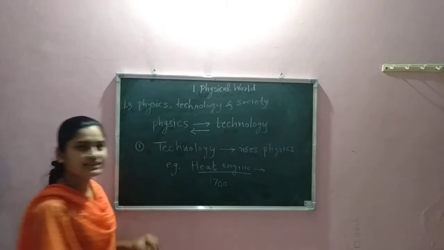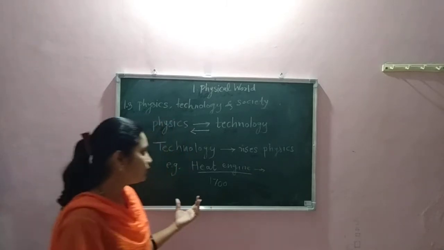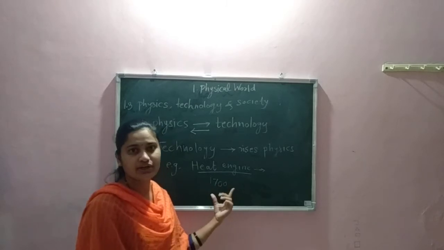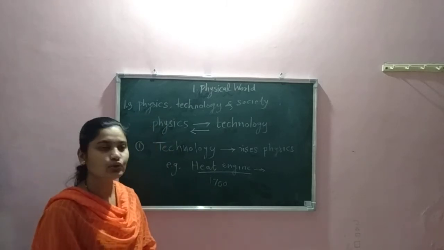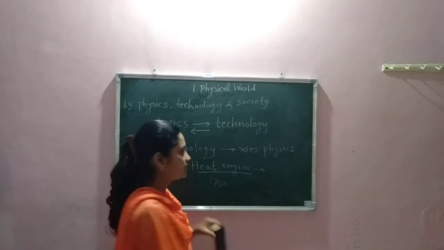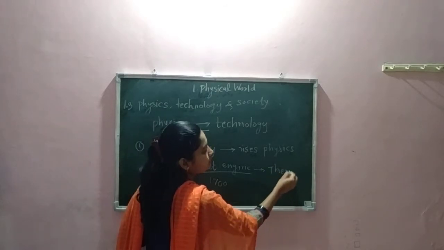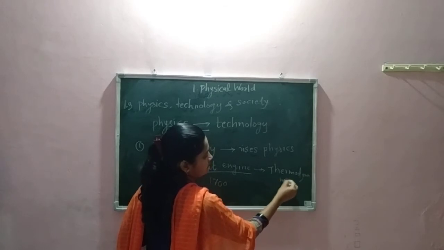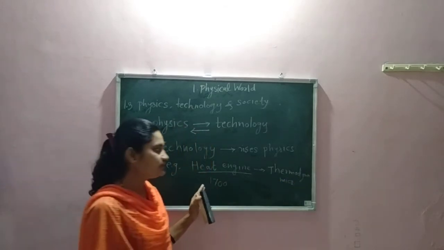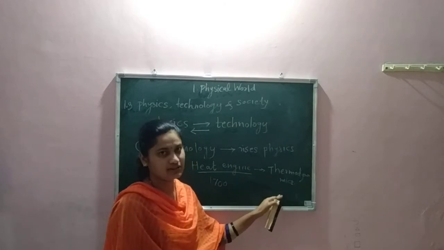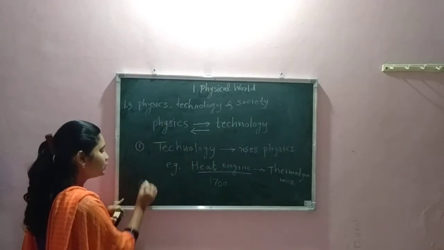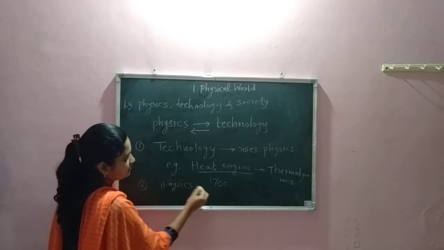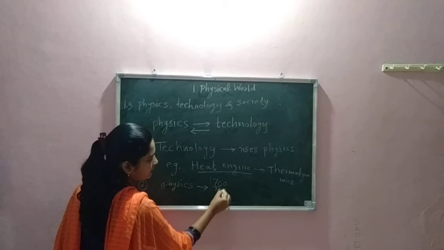When we discovered the heat engine, a few new terms came up, related to temperature, entropy and internal energy. At that time a new branch of physics was generated, and that is nothing but thermodynamics. So here technology gives rise to new physics, and next, physics gives rise to technology.